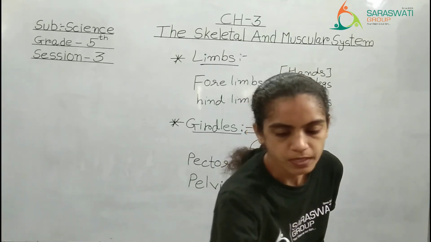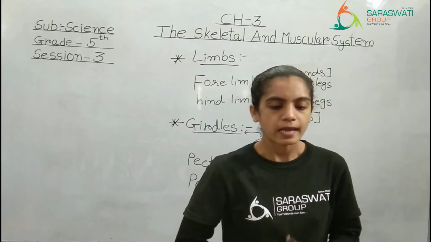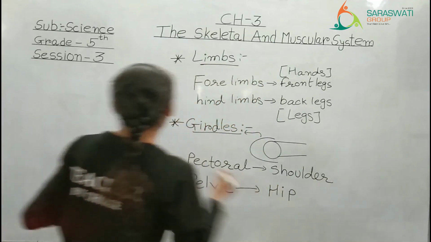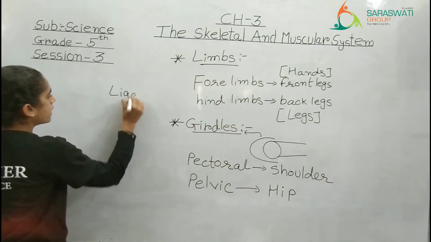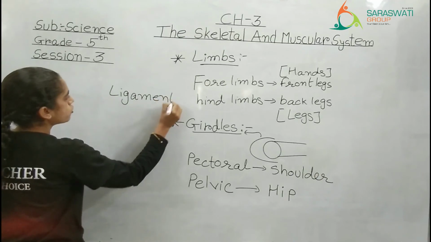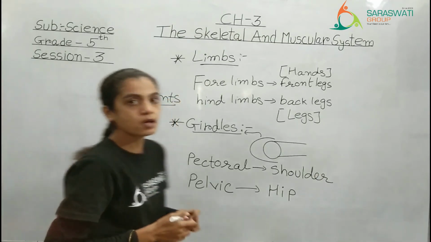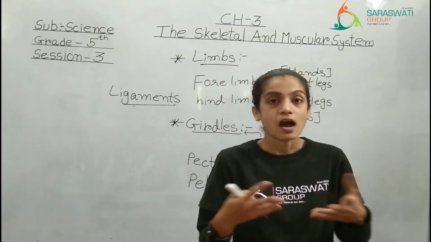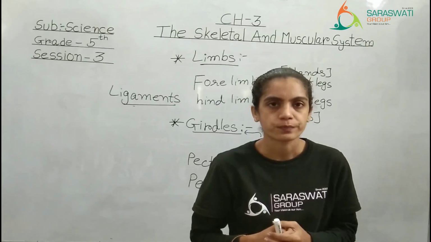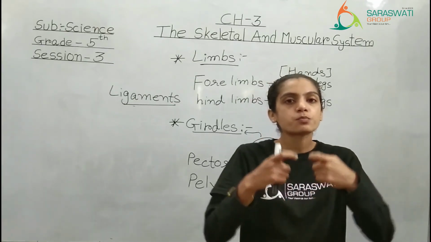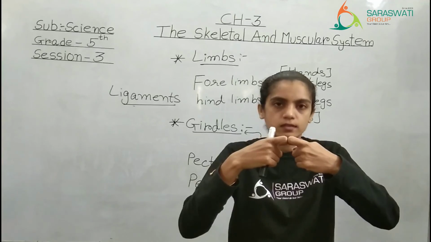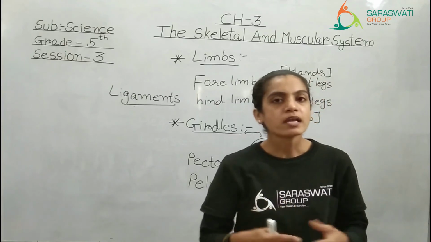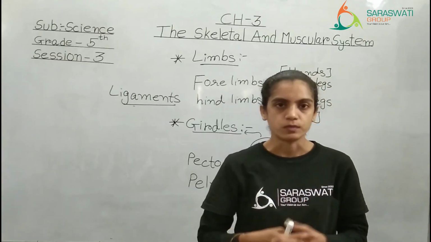Now, turn the page. Bones are held together by a strong tissue called ligaments. There are a total of 206 bones present in our body, but all these bones are joined with each other. How? There is one tissue which is helping these bones to join with each other. What is the name of that tissue? That is ligaments. About ligaments, we will study afterward.